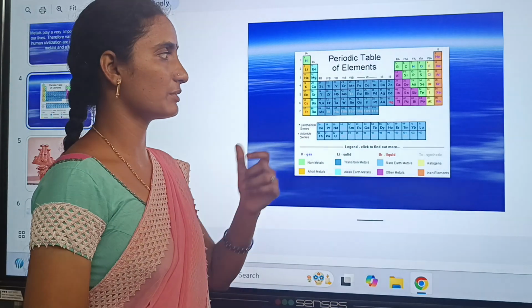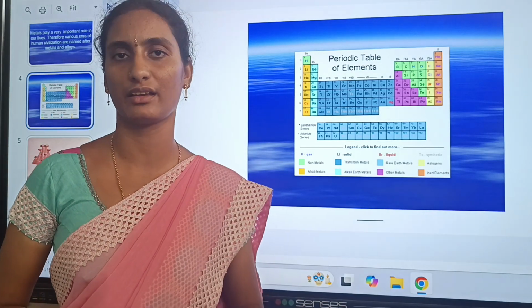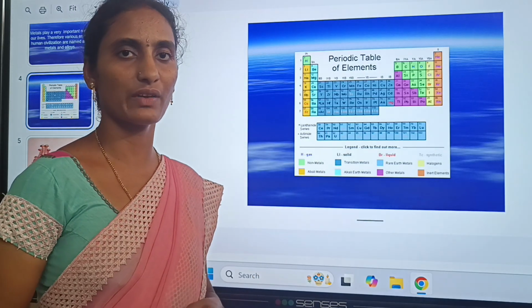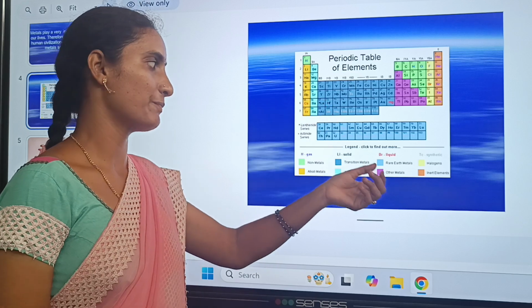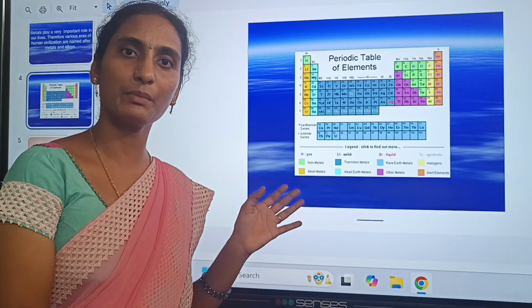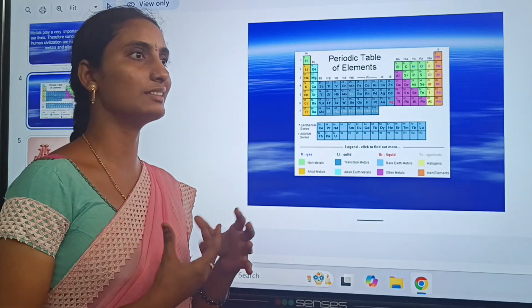Next, rare earth metals. Rare earth metals are metals which are available only in very rare cases. So those are called rare earth metals. Next, other metals. Other metals are those that are not alkali metals and not transition metals. So those metals are called other metals.